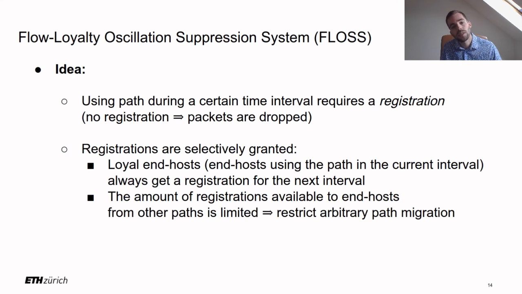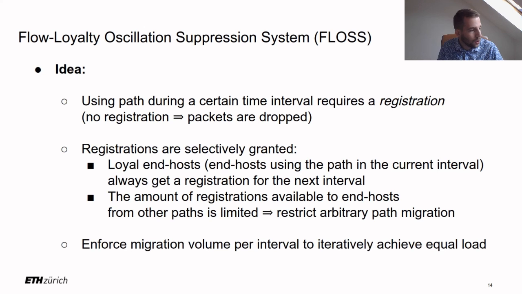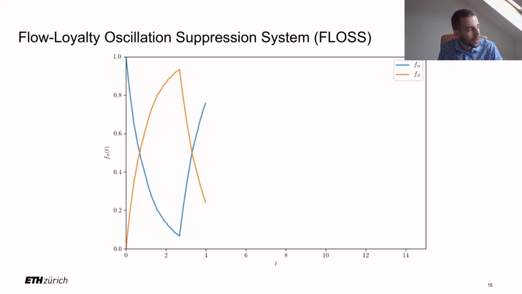However, new end hosts or end hosts that have been using an alternative path may not always get a registration for another path. Instead, the volume of registration that is available to this new end host is limited. And this is done to avoid exactly the arbitrary path migration that would lead to oscillation. Another key point is that this volume of available registrations, and thereby also the migration volume per interval, is always determined such that the network iteratively achieves equal load. In order to see how exactly this happens, let's look at the following example.